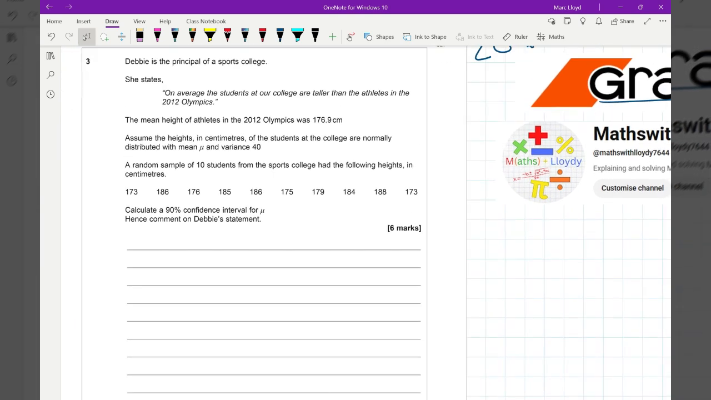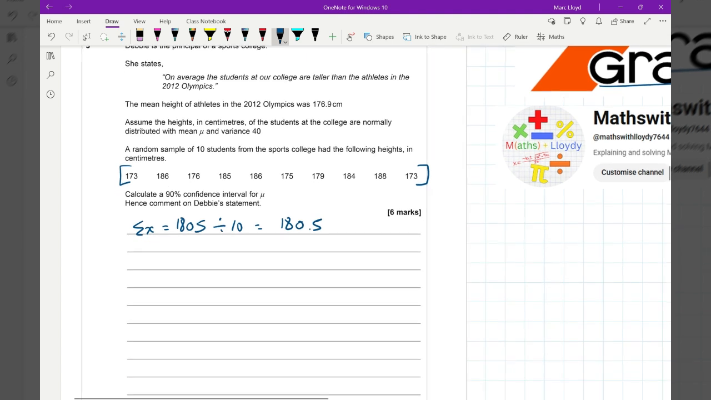So the first thing that I want to do with this is I want to calculate the mean of this sample. So these values are all added together and they make 1,805. And then because we've got 10 values, we divide it by 10 and that gives me a mean of 180.5. Now, next thing to do is to start to calculate the confidence interval by using the standardized normal distribution.